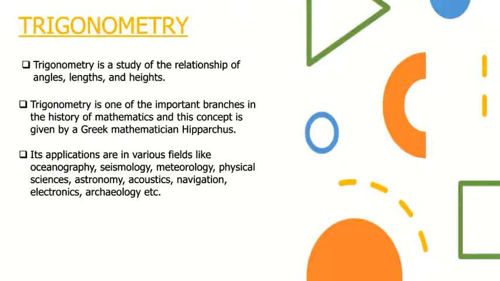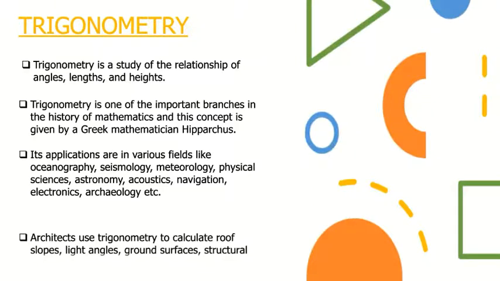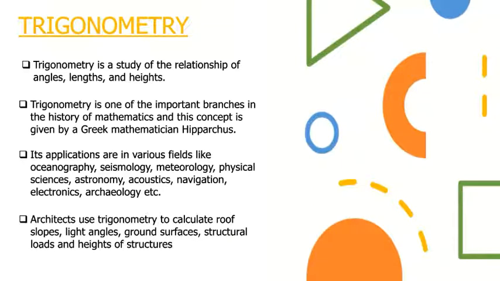Some applications of trigonometry are used in various fields like seismology, meteorology, physical science, astronomy, archaeology, etc. Architects use trigonometry to calculate roof slopes, light angles, ground surfaces, structural loads, and heights of structures. Architects are responsible for translating designers' plans into scale models, mathematical representations that contractors use to construct a building physically.